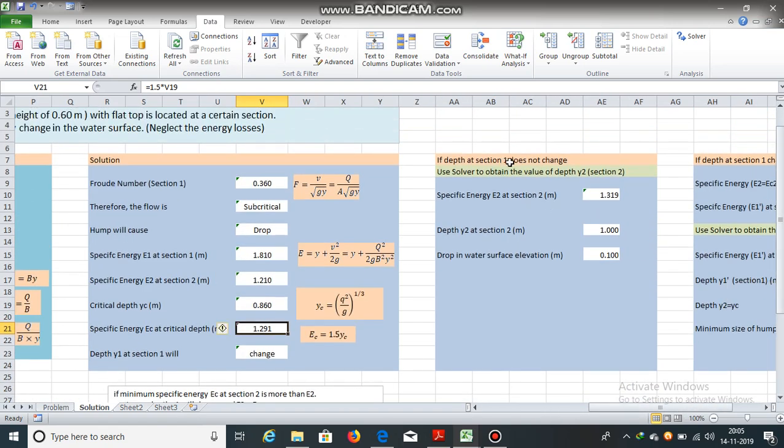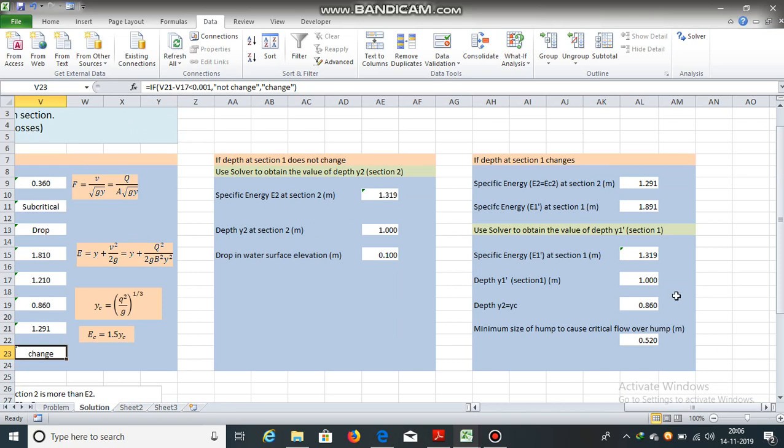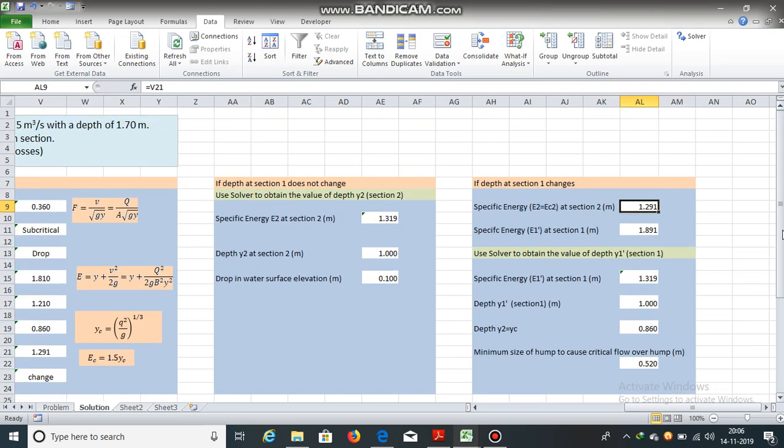If depth at section 1 does not change, we will use this calculation, but in this case, depth at section 1 changes. So if depth at section 1 changes, we will use solver to obtain the new depth at section 1. Specific energy at section 2 is equal to 1.291, because E2 is equal to EC. It will be the minimum specific energy.